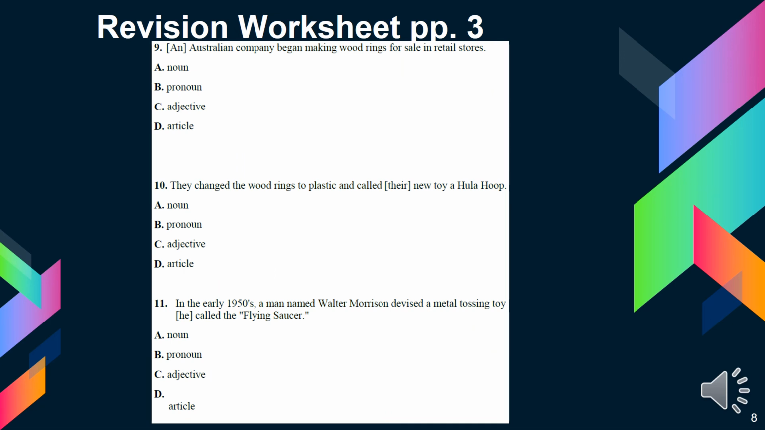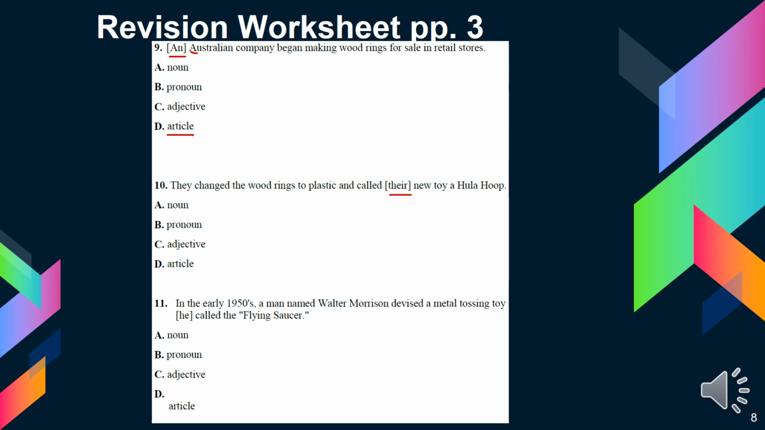Okay, number 9. An Australian company began making wood rings for sale in retail stores. So, what is an? Yes, this is so clear because we have revised this at the beginning. So it's an article. Why have we used an and not a? Because the word here, Australian, starts with an a. So a is a vowel, so we choose an.